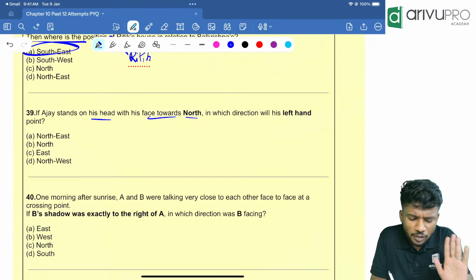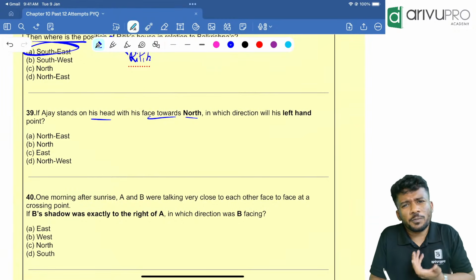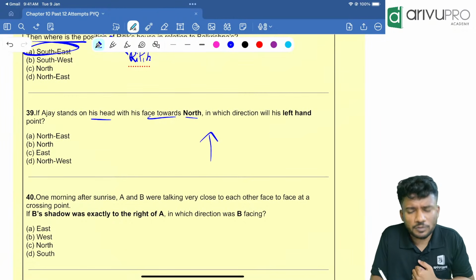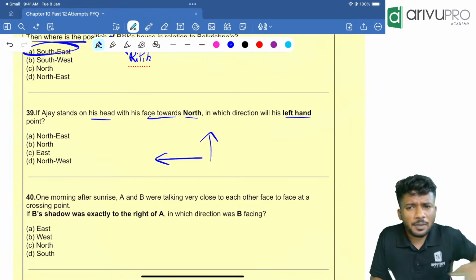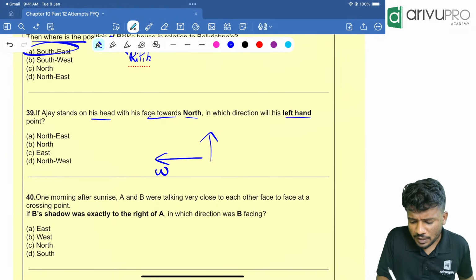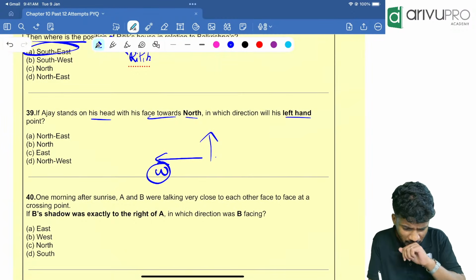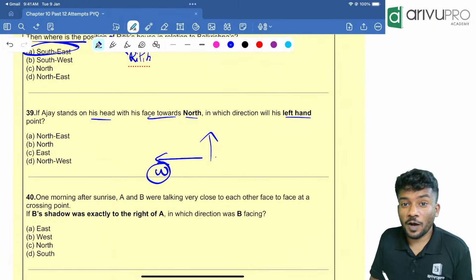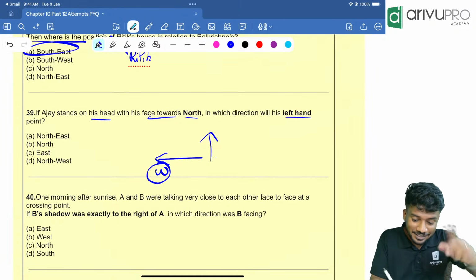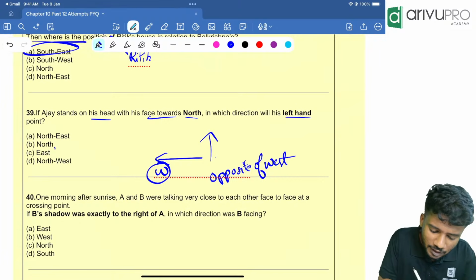Now I am thinking normally. Ajay stands on his head and faces towards north. Normally, if I am looking towards north, then my left hand will be towards which direction? My left hand will be towards the west direction, correct? And my right hand will be towards the east direction. Now you tell me, is Ajay normal? No, Ajay is standing on his head. That means the opposite of west is your answer. Opposite of west is east.